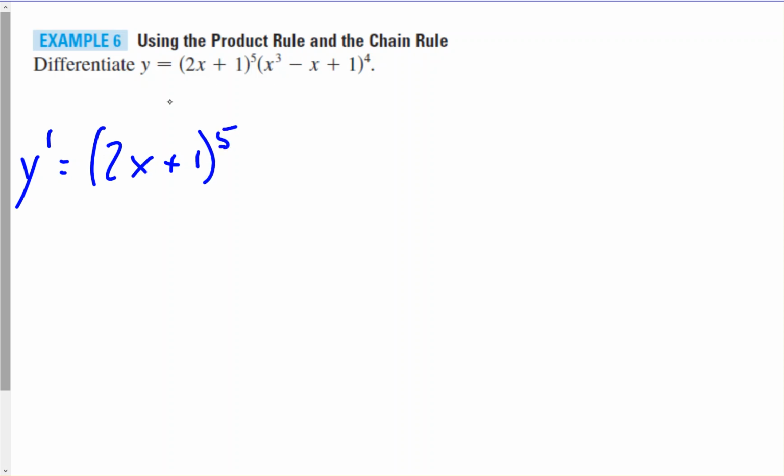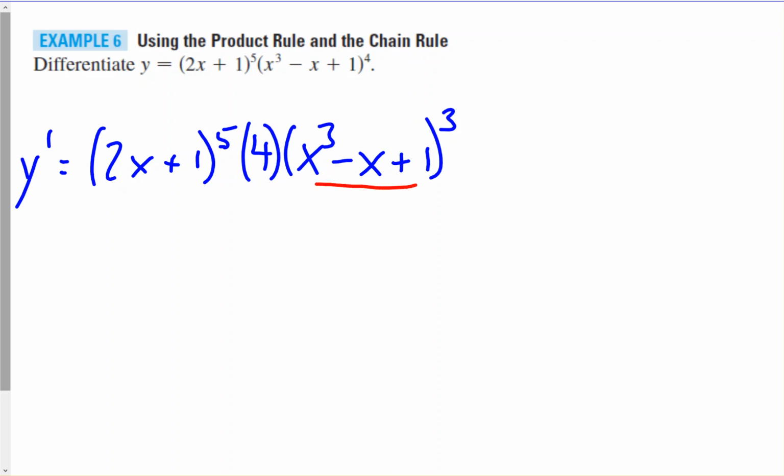So first function, the way it is. Now, as we take the derivative of the second function, you're going to do the chain rule. So take the derivative of this piece. That'll be 4 times x cubed minus x plus 1 to the third, times the derivative of the base, the derivative of the inside, which will be 3x squared minus 1.